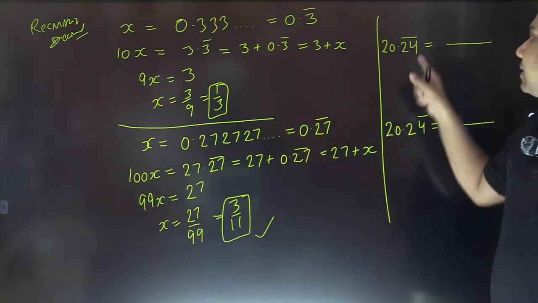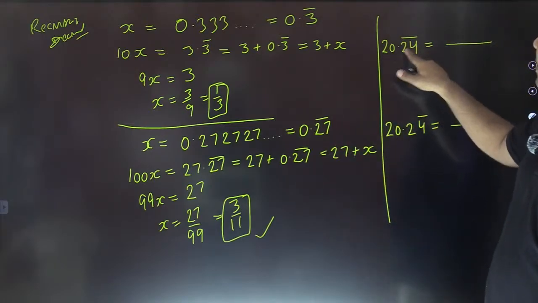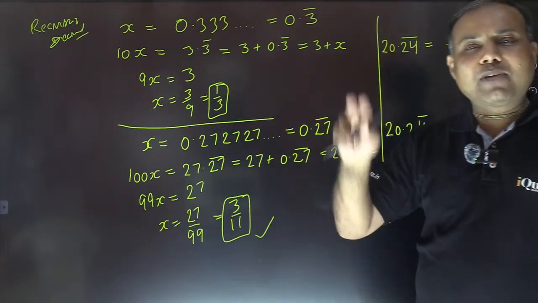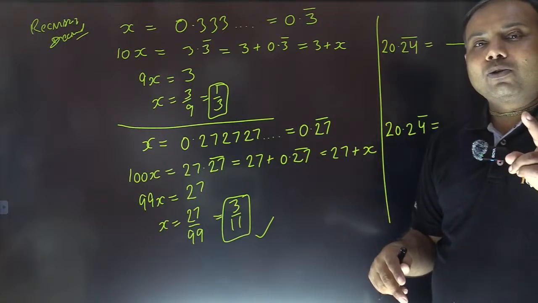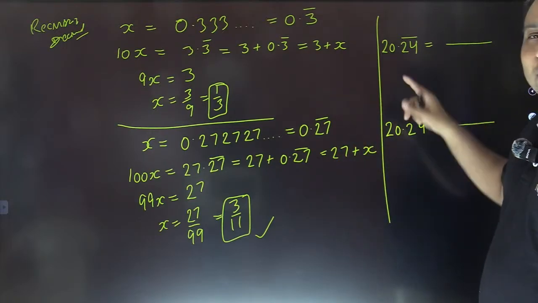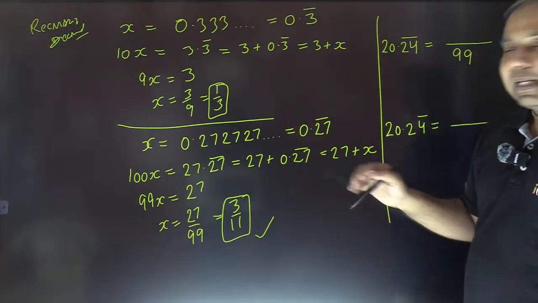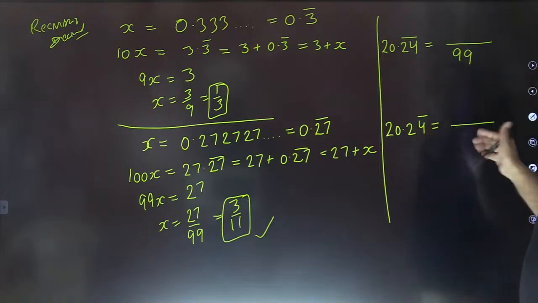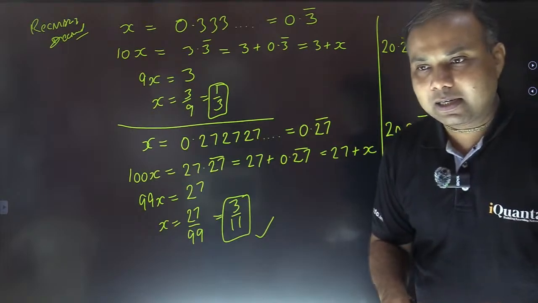I repeat, the number of digits in this repeating block, as you can see here, there are 2 digits in this repeating block, right? This 24 will continue every time. So this 24, that is 2 digits are there. So the denominator will have exactly 2 nines. If I see there is only 1 digit in the repeating block, there will be only 1 nine in the denominator. I hope this point is clear.